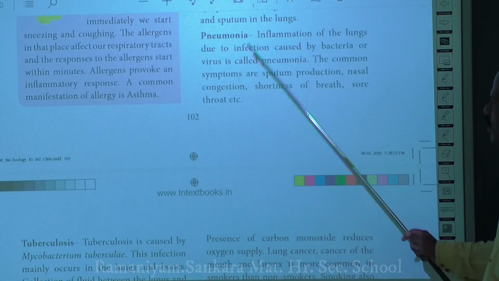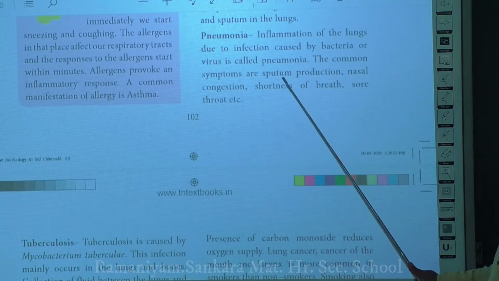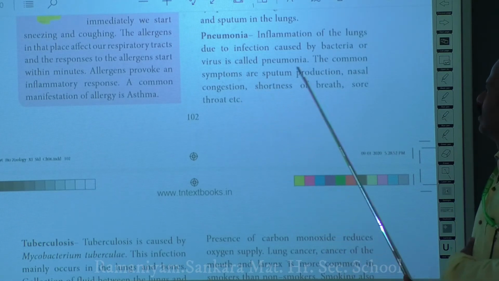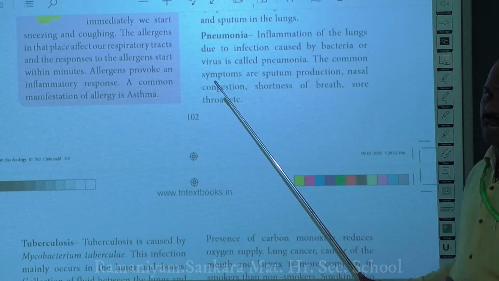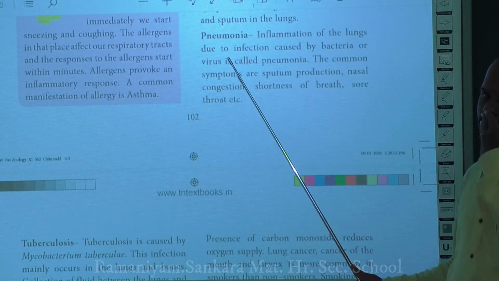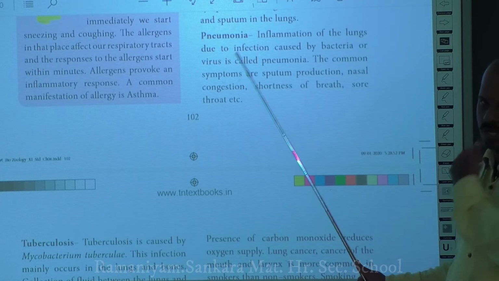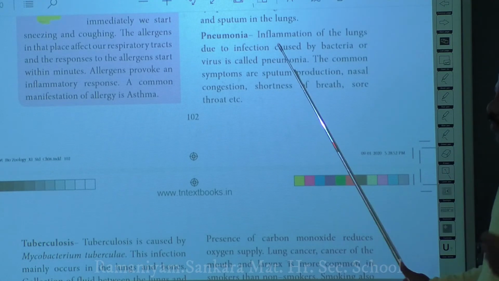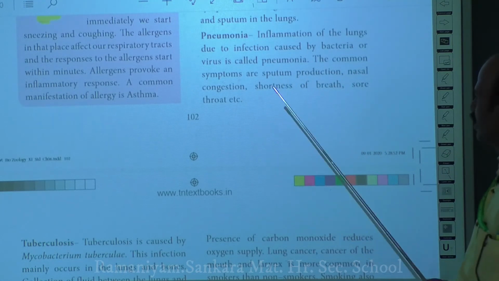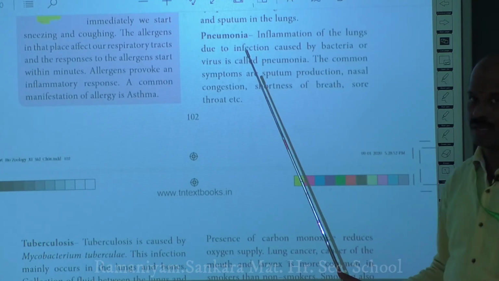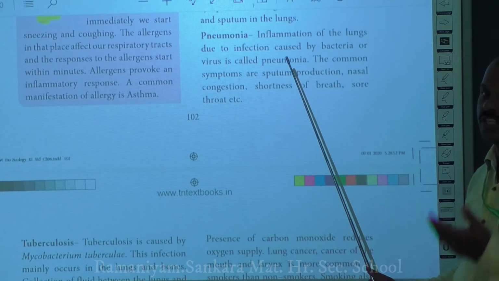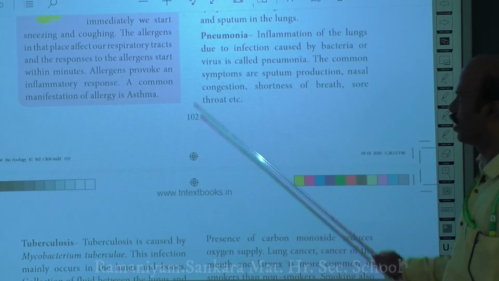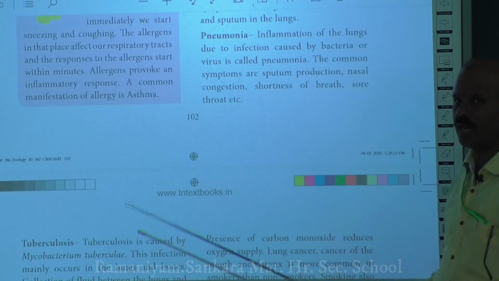Common symptoms of pneumonia mainly include sputum production. So more sputum will be produced in the lungs. Nasal congestion, and what is nasal congestion? The tract from the nose to the trachea, bronchi, and bronchioles gets blocked because of this sputum. That is called nasal congestion. Shortness of breath and sore throat. So you will not be able to take a deep breath. You may feel difficulty in breathing. That is shortness of breath and sore throat. These are the symptoms of pneumonia.